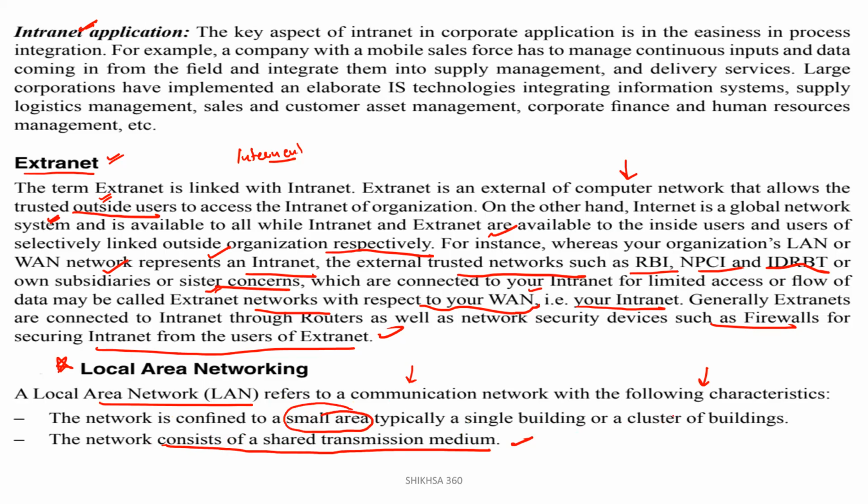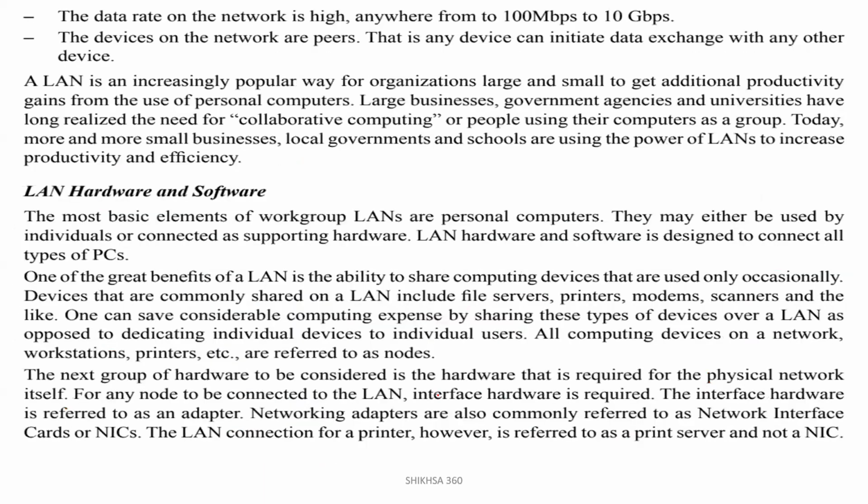Typically a single building or a cluster of buildings. Second, the network consists of a shared transmission medium. Third, the data rate on the network is high, anywhere from 100 Mbps to 10 Gbps. In the case of a LAN, the devices on the network are peers, that is, any device can initiate data exchange with any other device.